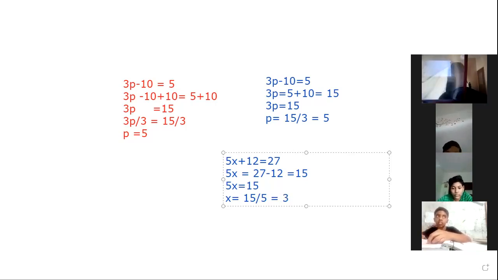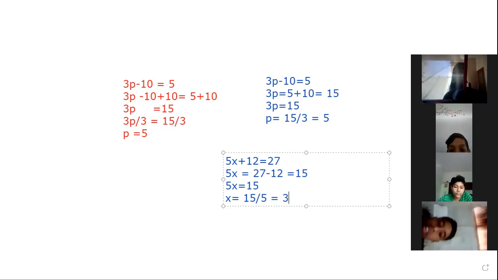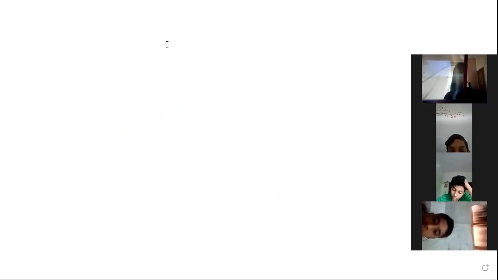So the value, or the solution, of the equation 5x plus 12 is equal to 27 is x equal to 3. Okay, clear? This is the second method of solving an equation using transposing. Here is one more example for you.